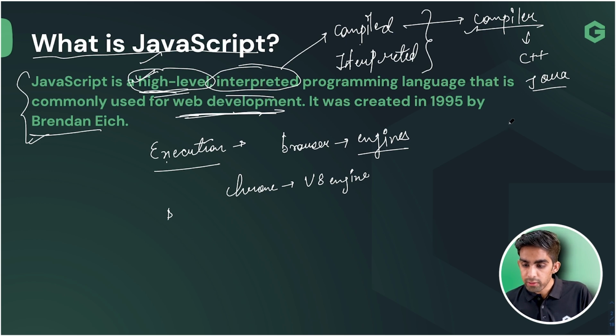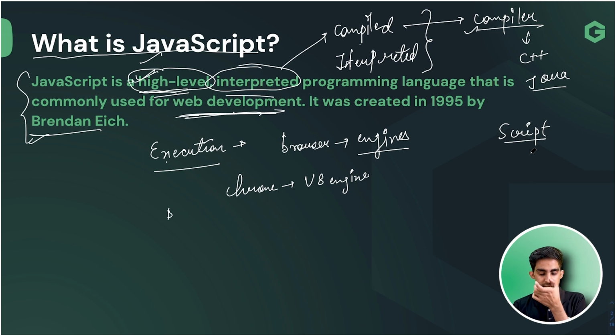One more important term, you will see this very often, that is script. That is known as our script in JavaScript. So what is the meaning of script? The line that we are writing. I have just told you that our JavaScript is going to be executed line by line. So whatever line we are writing, that line is called our script.